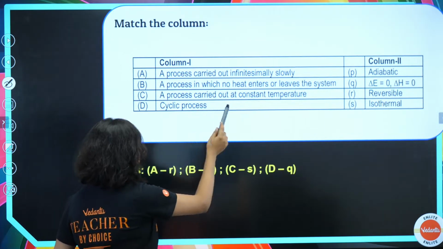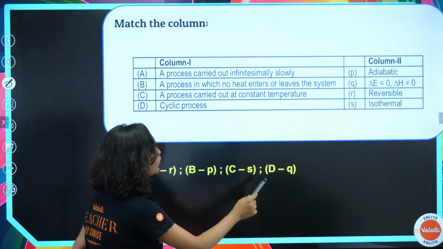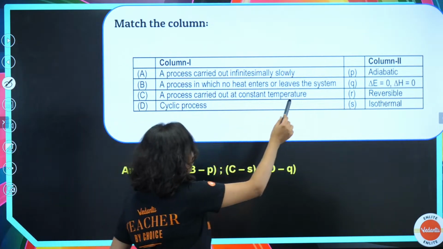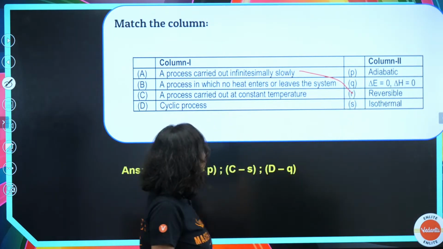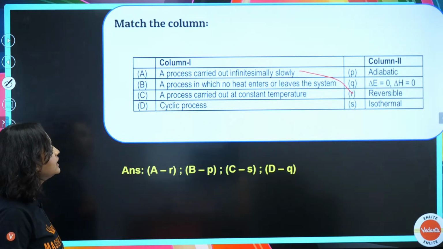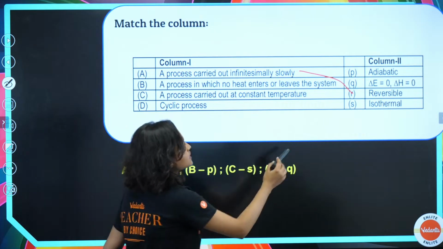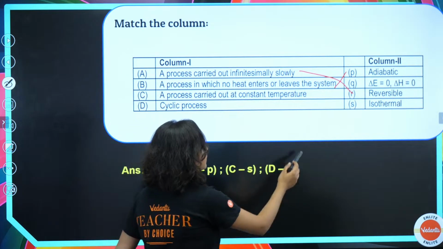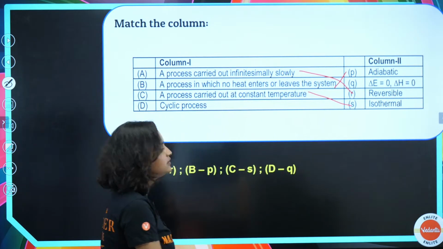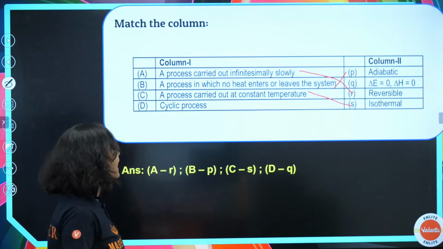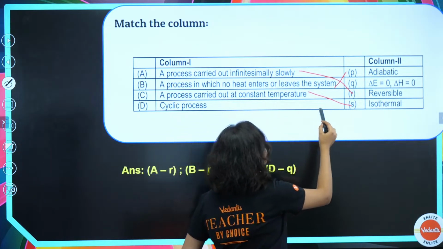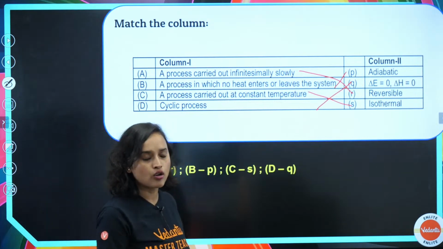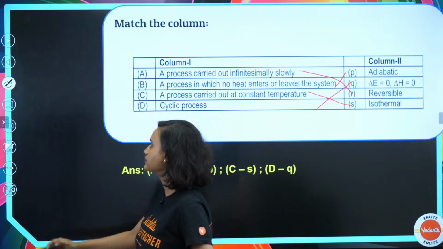A process carried out infinitesimally slowly is obviously reversible. A process in which no heat enters or leaves the system is obviously adiabatic. A process carried out at constant temperature is, of course, isothermal. Could it get any easier? And finally, a cyclic process: obviously Q is... delta E is equal to 0, delta H is equal to 0. Alright?